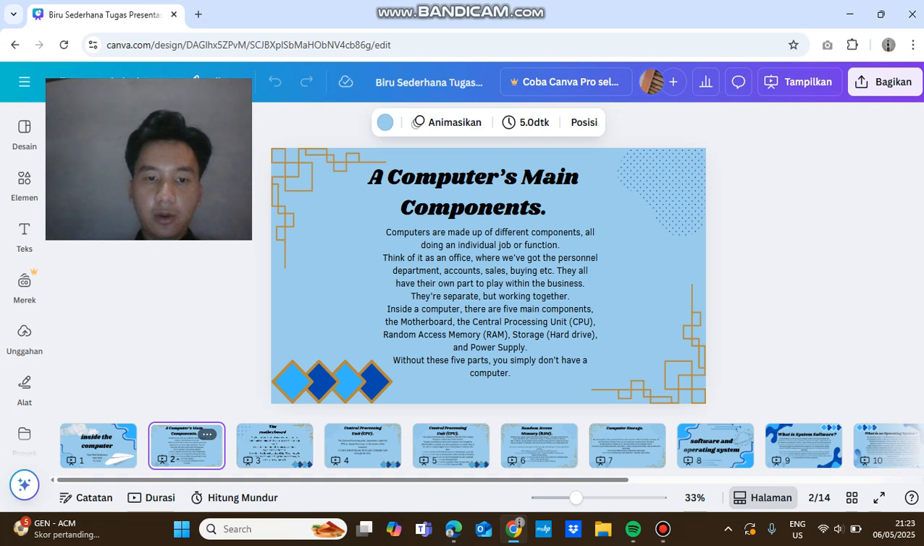A computer is made up of different components, all doing an individual job or function. Think of it as an office where we've got the personnel department, accounts, sales, buying, etc. They all have their own part to play within the business. They are separate but working together.